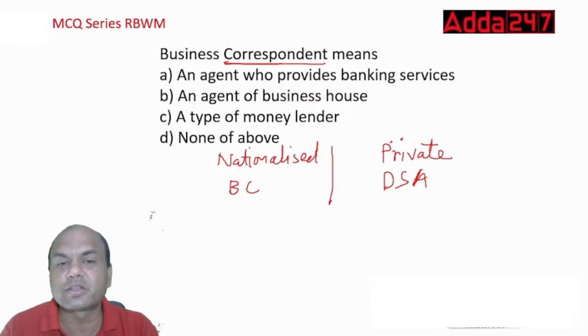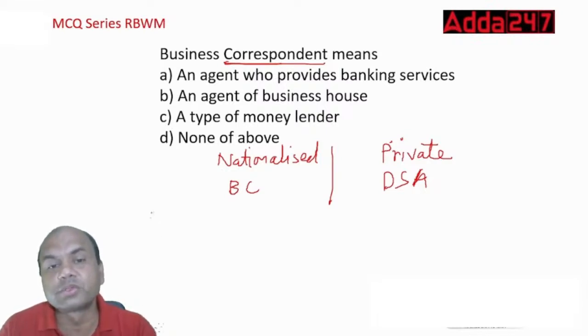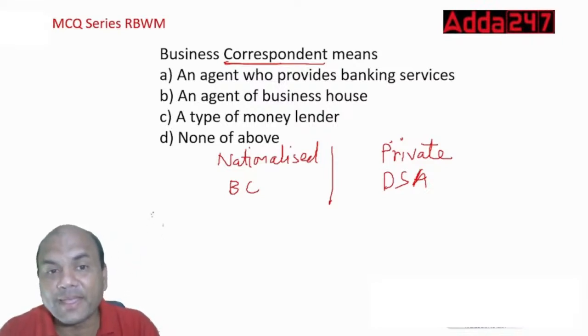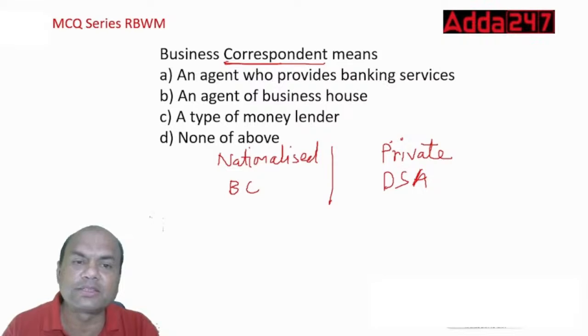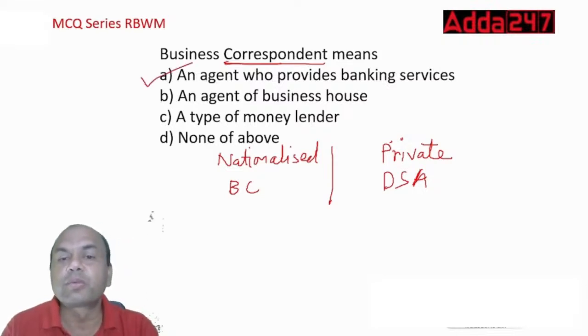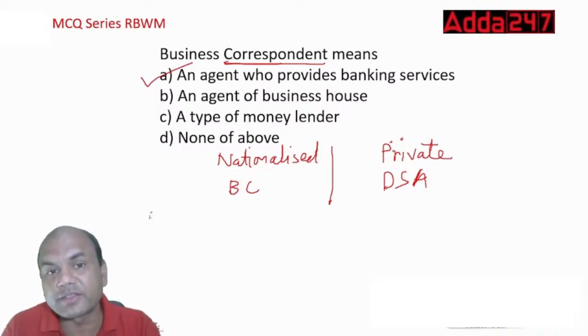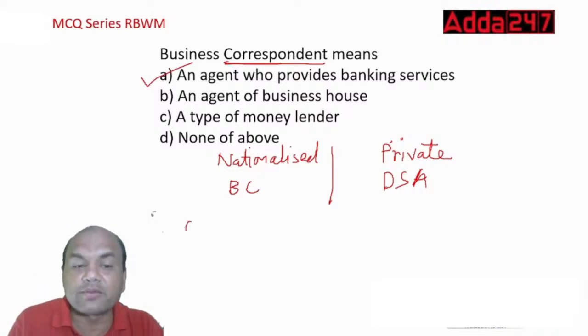BC is business correspondent. So business correspondent means what? An agent who provides banking service, an agent of the business house, a type of money lender, and none of the above. So who's this? Yes, it is A, obviously, isn't it? Who provides banking service. Here, BC is always appointed in those areas where the bank doesn't have the reach.